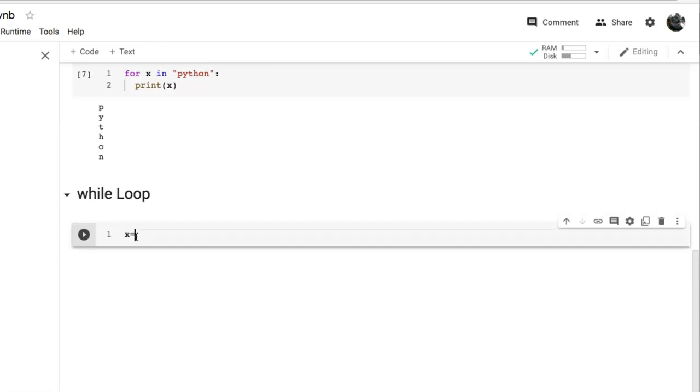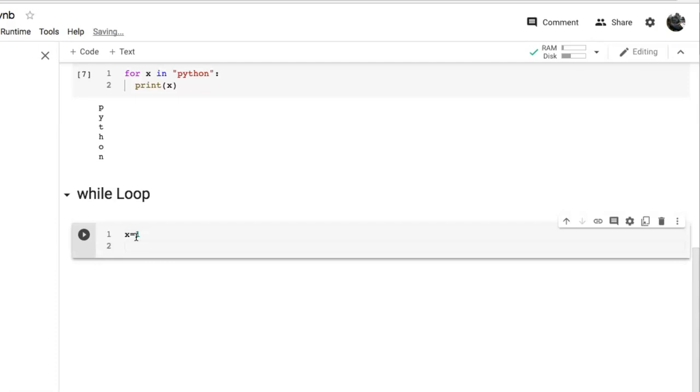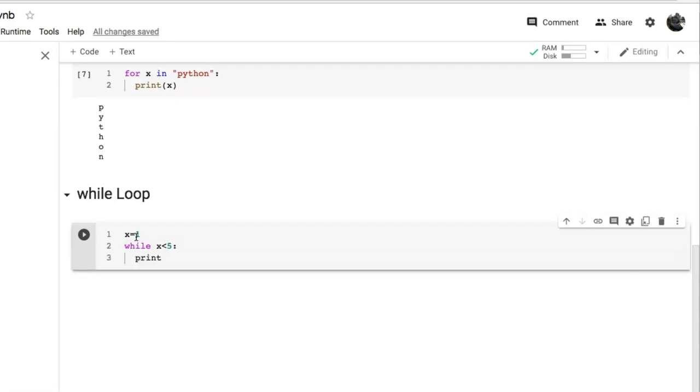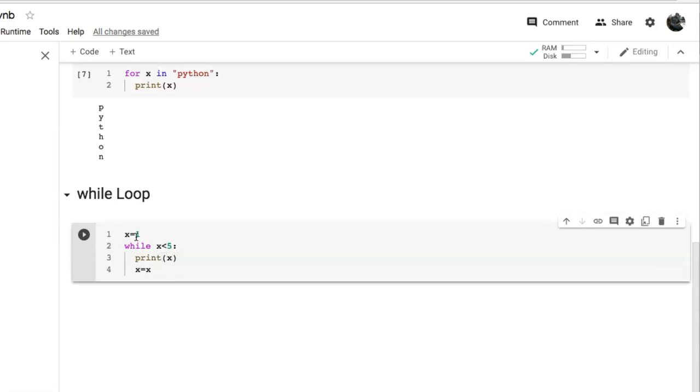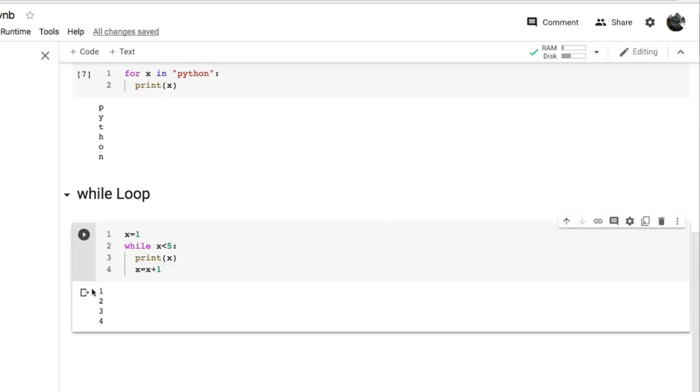So first initialization, then write while, then condition x less than 5, then colon, then print the value of x and increment the value of x by 1. So when we run this, we will get the values from 1 to 4. This is 1 to 4. 5 will not be printed, because when the value of x will be 5, then the condition here will be false and the while loop will be terminated.